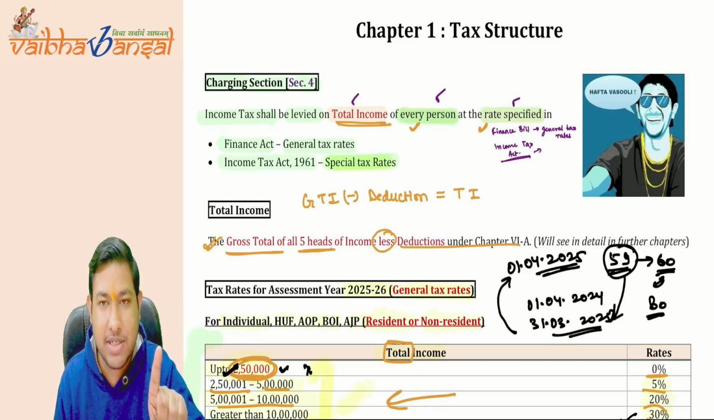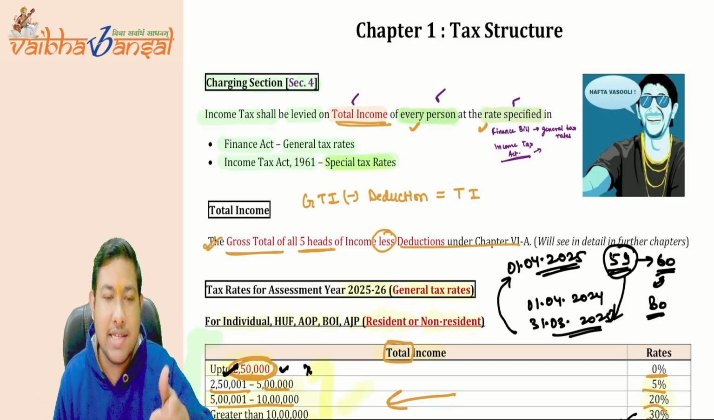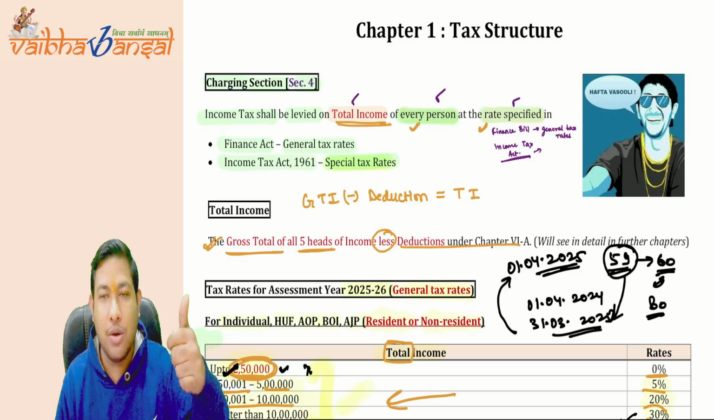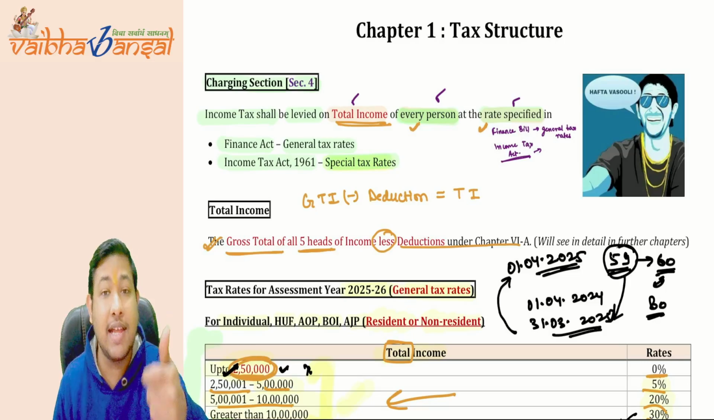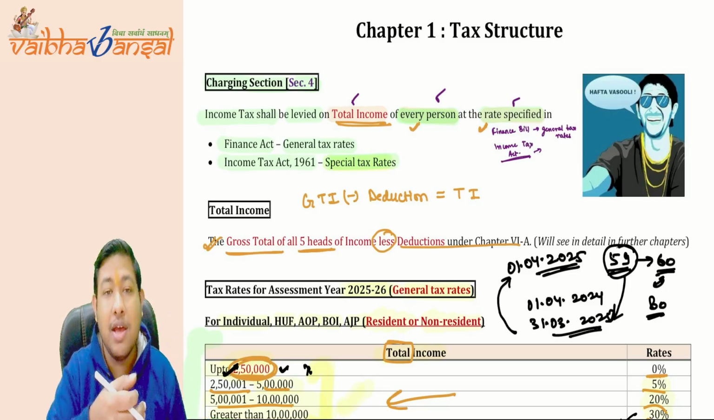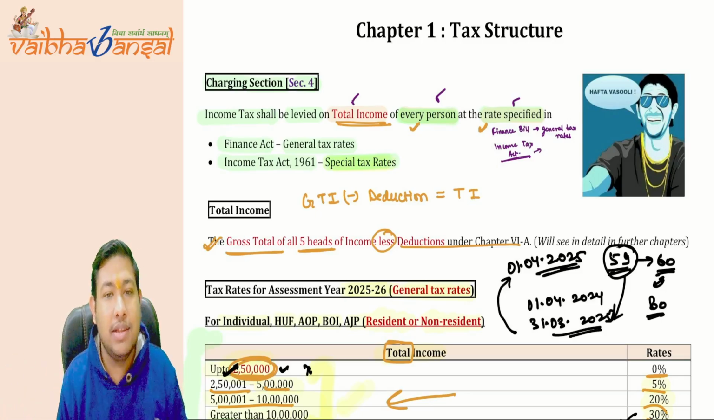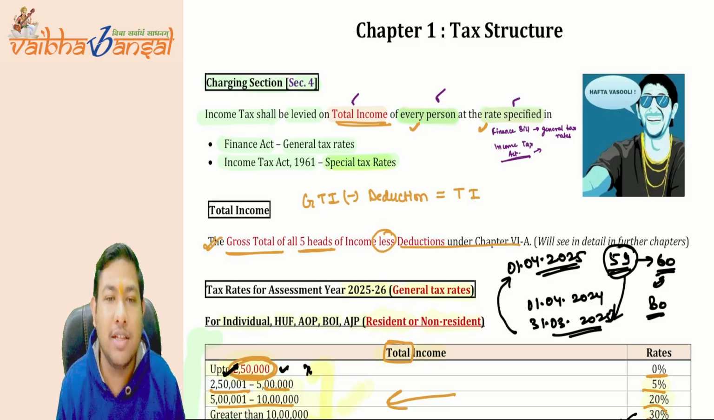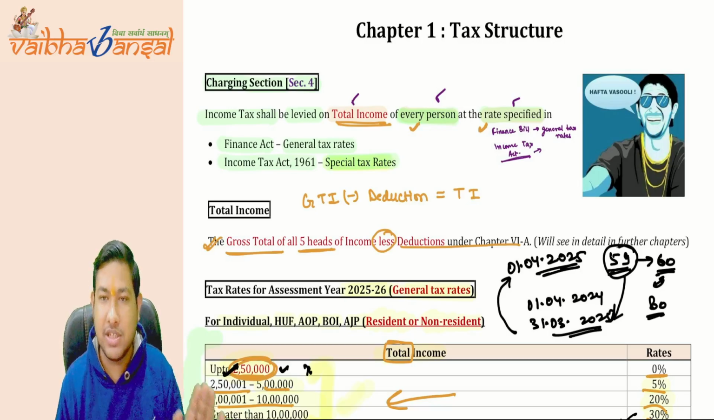Now you know the word every person. Okay, at a rate specified in. What will be the rate? I said the rate will be given under two points. First, the Finance Act gives the general tax rates, like the slab rates or any other rates. And if any other point needs to be taxed, that special tax rate will be given under the Income Tax Act in that particular section itself. I hope it is very much clear.